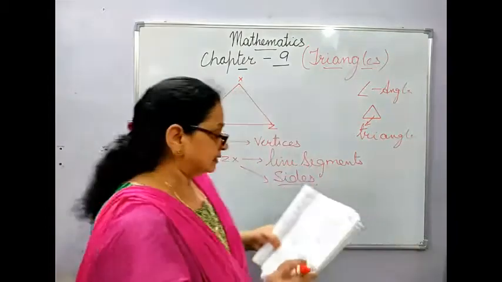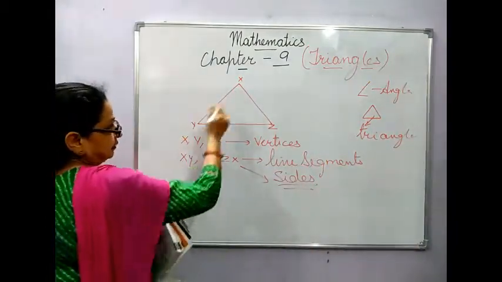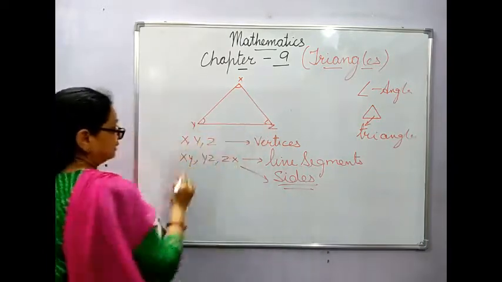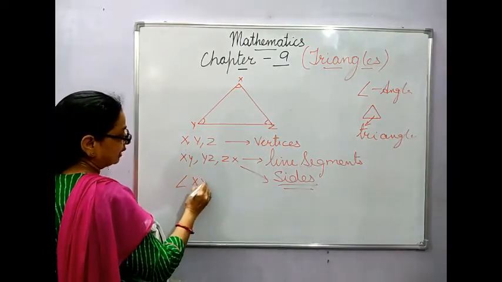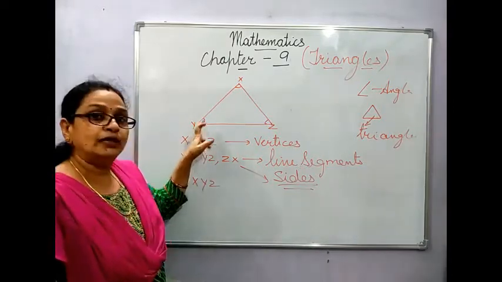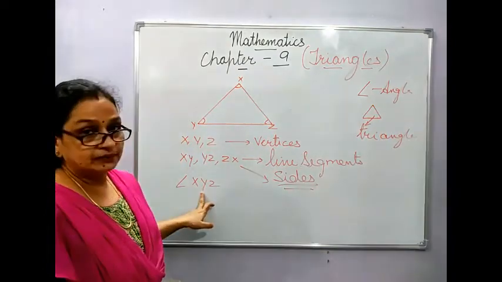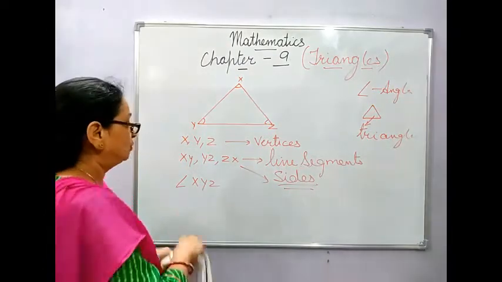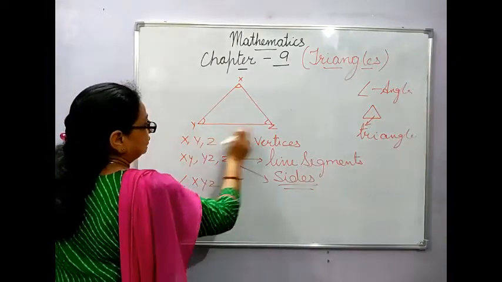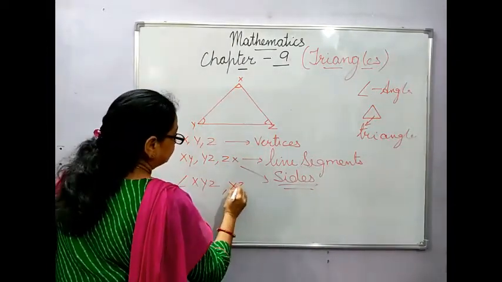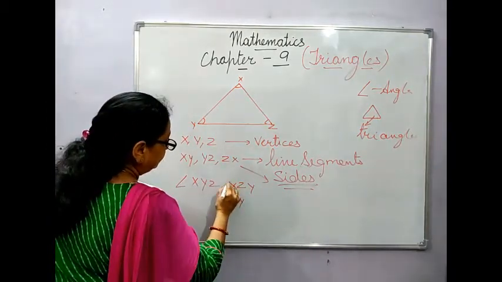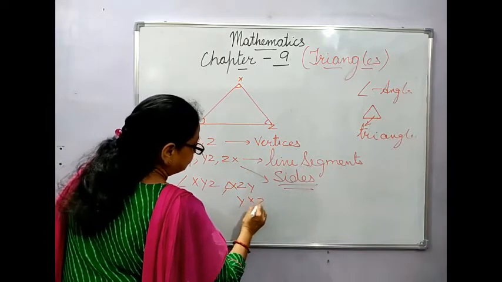Now, if you observe, there are 3 angles. One angle is XYZ, and you remember that the point where the 2 lines are meet, that point always comes in the center. Then the other angle will be XZY, and one angle can be like this, YXZ.